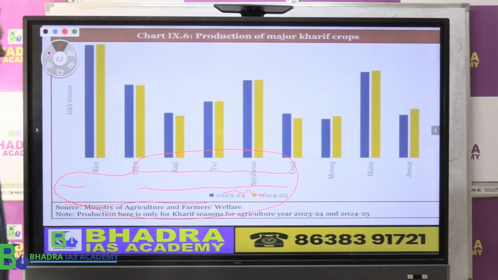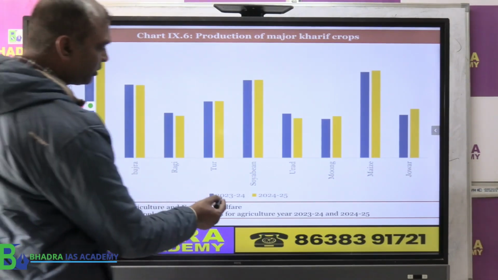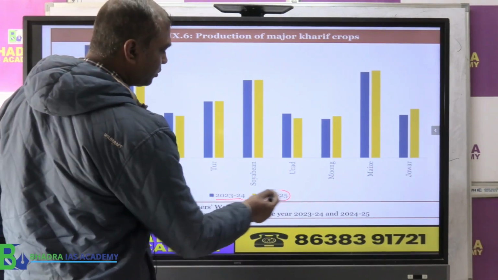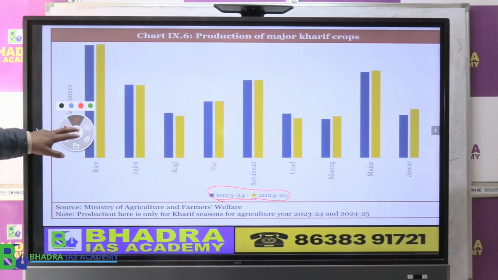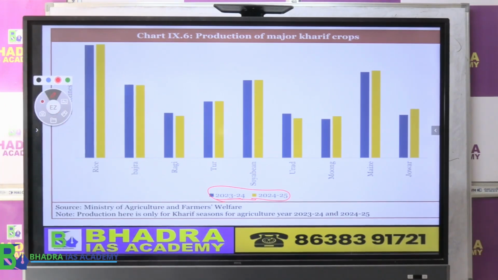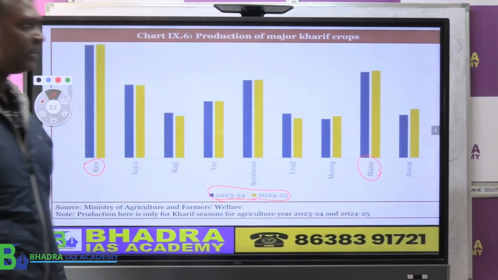So now if you look at the economic survey, it is talking about the production of Kharif crops in the last 2 years, that is 2023-24 and 2024-25 comparison. If you look at the major Kharif crop, the most cultivated in the Kharif season is the rice crop. And then maize has also been cultivated quite a bit.